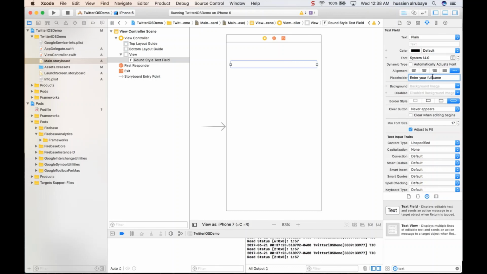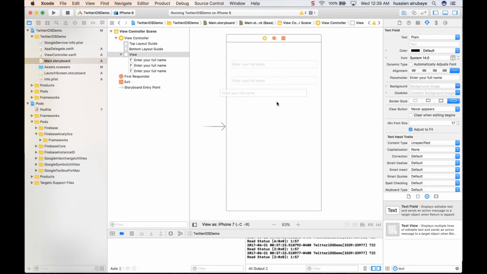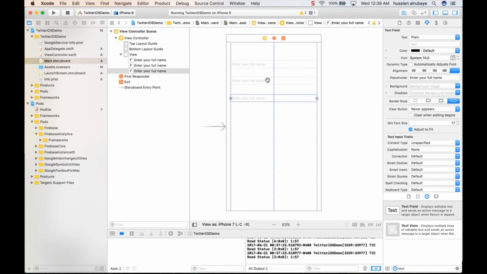And two more things: one for the email, one for the password. Enter your email, and this one enter your password.